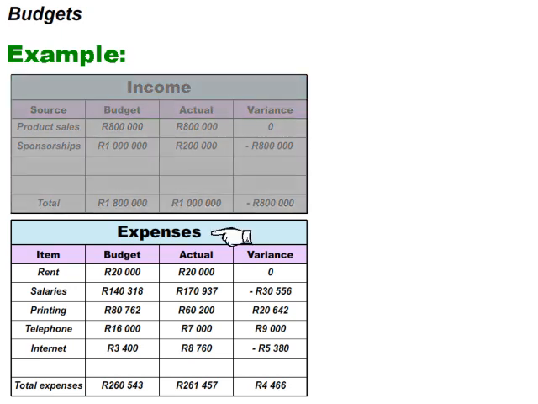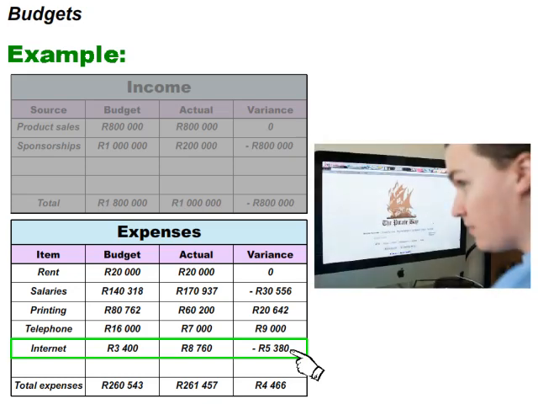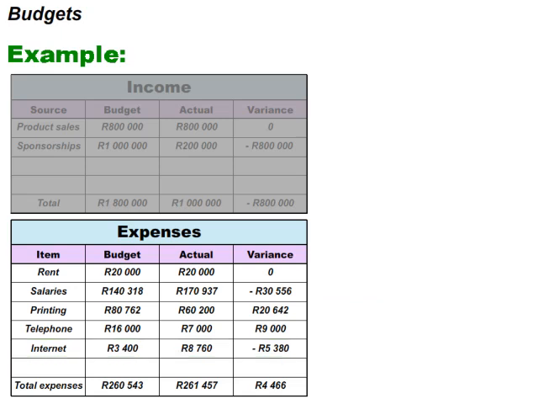Look at the expense table. The company budgeted to spend only 3,400 Rand on internet. This is the budget amount. Unfortunately, they ended up paying 8,760 Rand. That is 5,380 Rand more, which is shown as negative 5,380 Rand. The IT manager should monitor the network and check if employees are downloading. For expenses, we want the actual amount to be less than the budget amount. We don't want a negative variance for expenses.